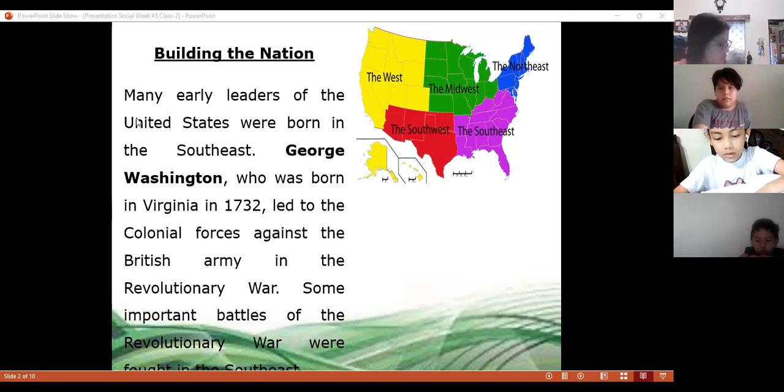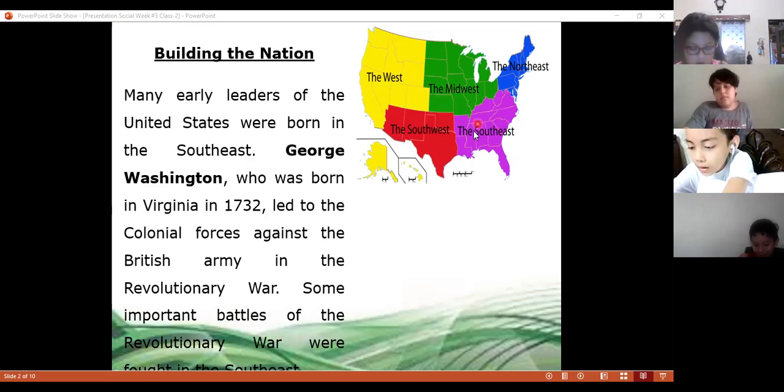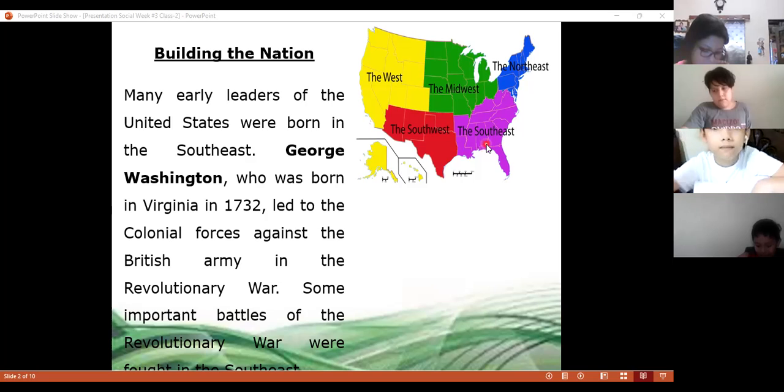Okay, perfect. Now it says that George Washington was born in Virginia. So he was in the Southeast. Look where the Southeast is in this map. Here we have the Southeast. Remember that the United States is divided according to these 5 regions. So the Southeast is this one. George Washington was born in Virginia in 1732.